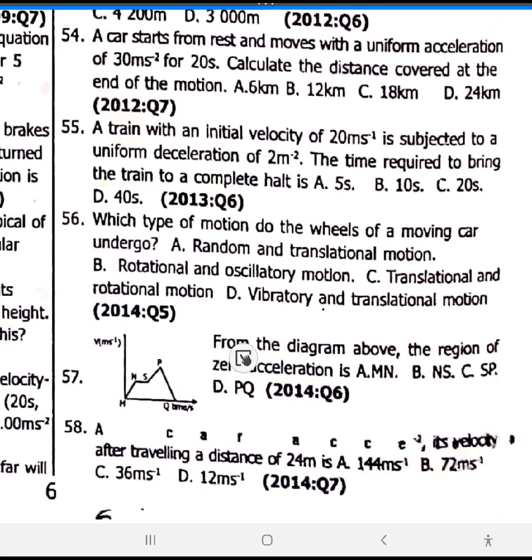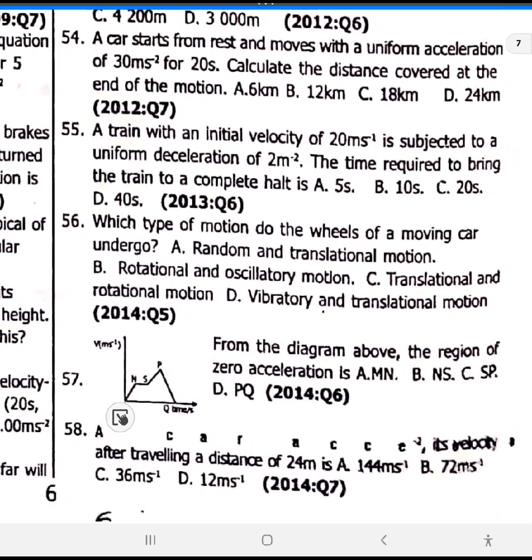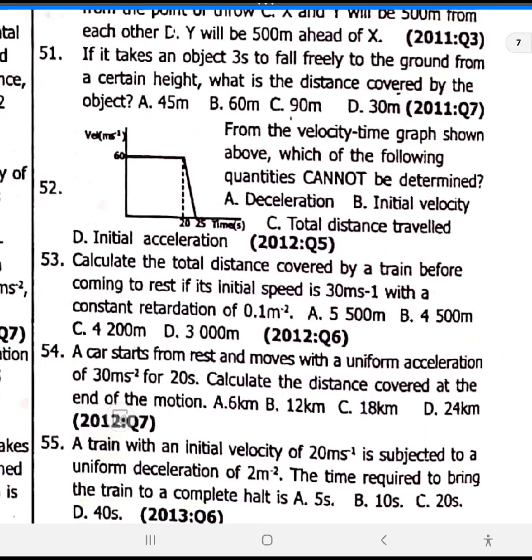Now we've come back here. Similar question. From the diagram above, the region of zero acceleration will be NS. Option B. How do I know? From this M, notice. Let's go back to the previous question we asked. Remember I said if you started from here, look at my cursor, and it went up like this, we'll say it accelerates. But this question now, you cannot find acceleration. There is no acceleration in this graph.